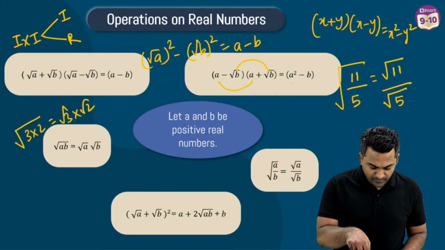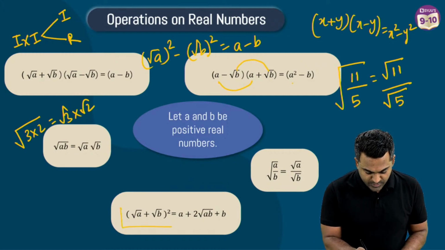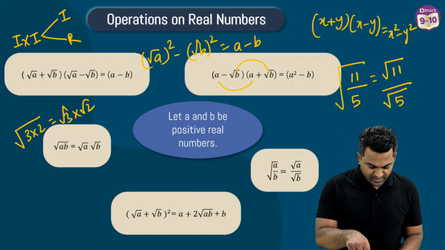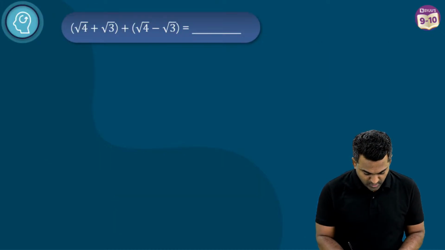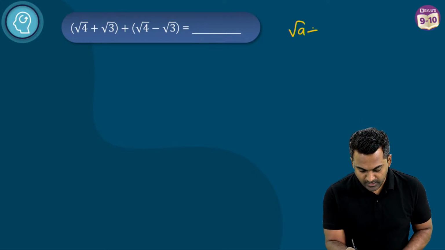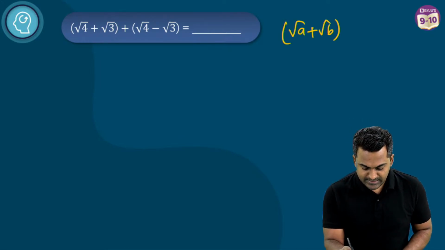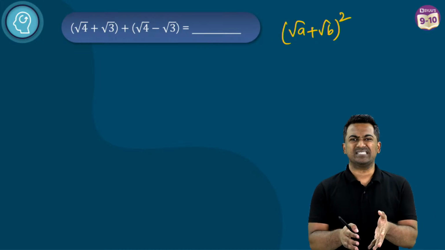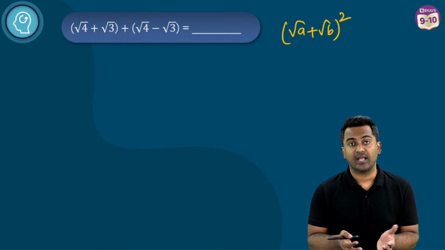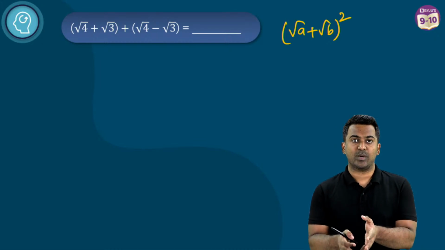And this one, okay, if you're asking about this one, then what does it look like? Okay, let me just take a fresh page for you to explain this out. Root a plus root b, right? I'm going to write that down here. Root a plus root b, let's say you're taking the square of that. Imagine this to look like x plus y whole square. We know the formula for x plus y whole square, right? x square plus 2xy plus y square.